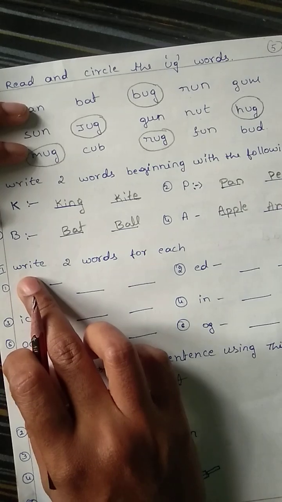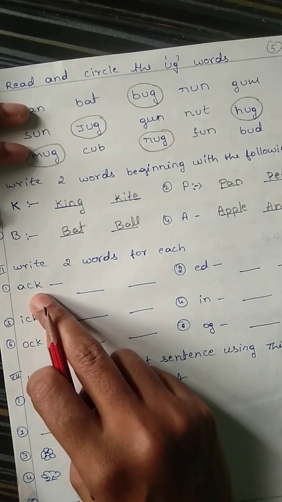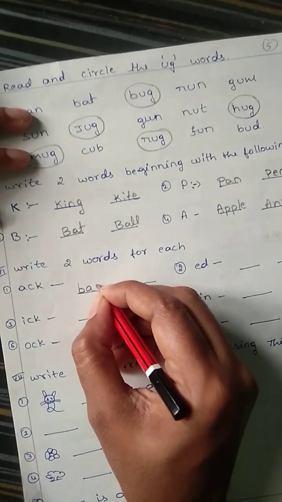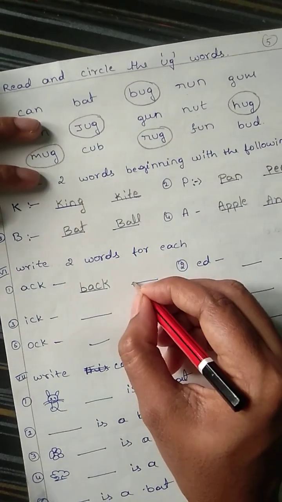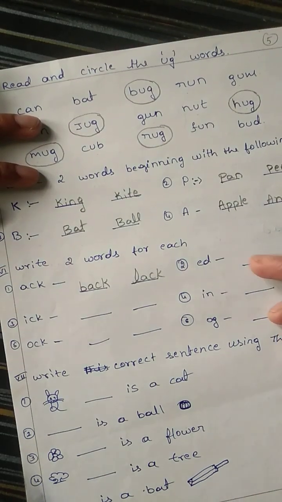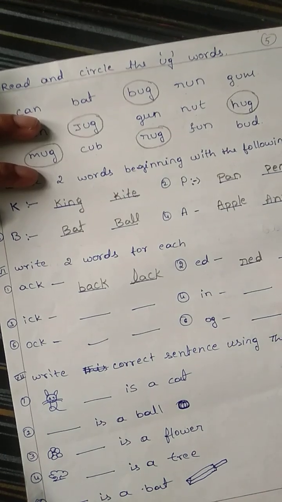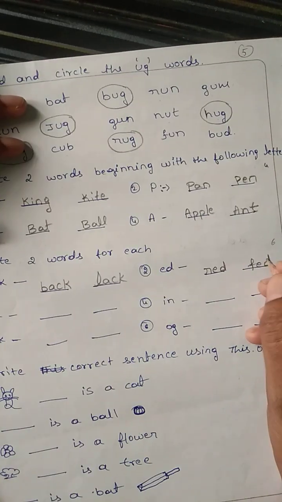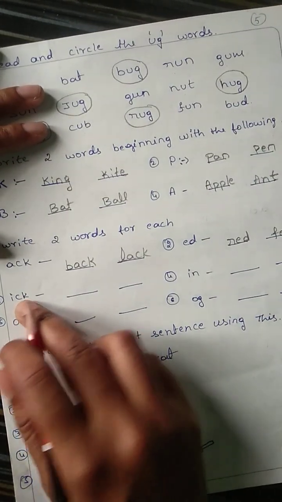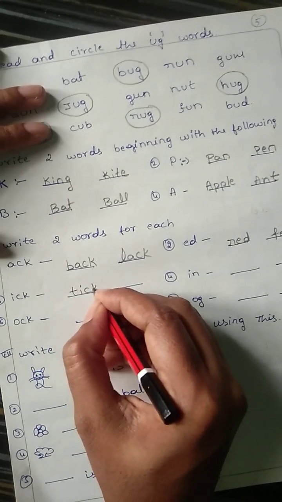Next, write two words for each. ACK words. B-A-C-K. Back. L-A-C-K. Lack. Next, ED words. R-E-D. Red. F-E-D. Fed. Next, ICK words. T-I-C-K.